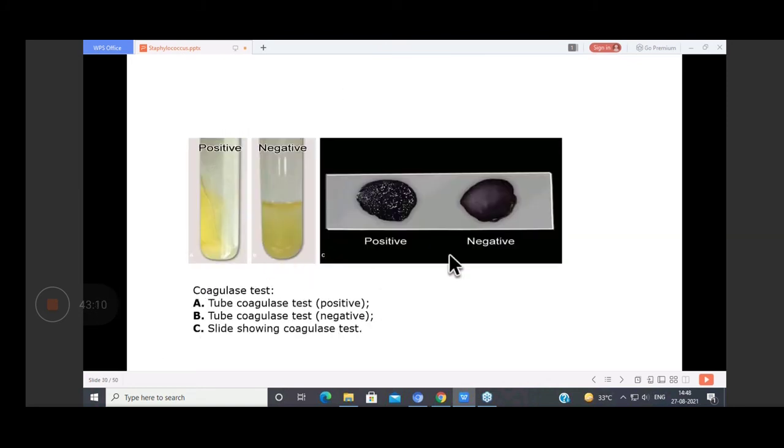This is your tube coagulase and slide coagulase. For the tube coagulase, we took a tube, we took our plasma, human plasma or rabbit plasma, and then we put in a colony of Staph aureus and then we incubate it for 4 hours at 37 degrees centigrade. After that we took the tube out and then we tilt it. So if a clot is formed, the clot will not flow. Okay. So this picture is perhaps slightly wrong, this one is flowing, this should be negative and this should be positive. When you tilt the tube, the clot will not flow.